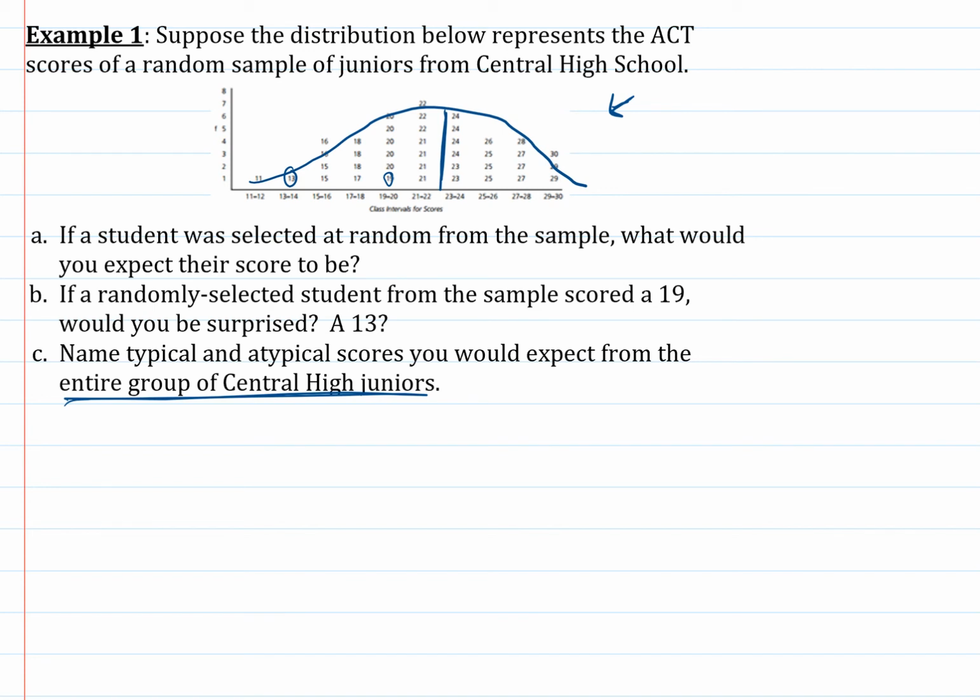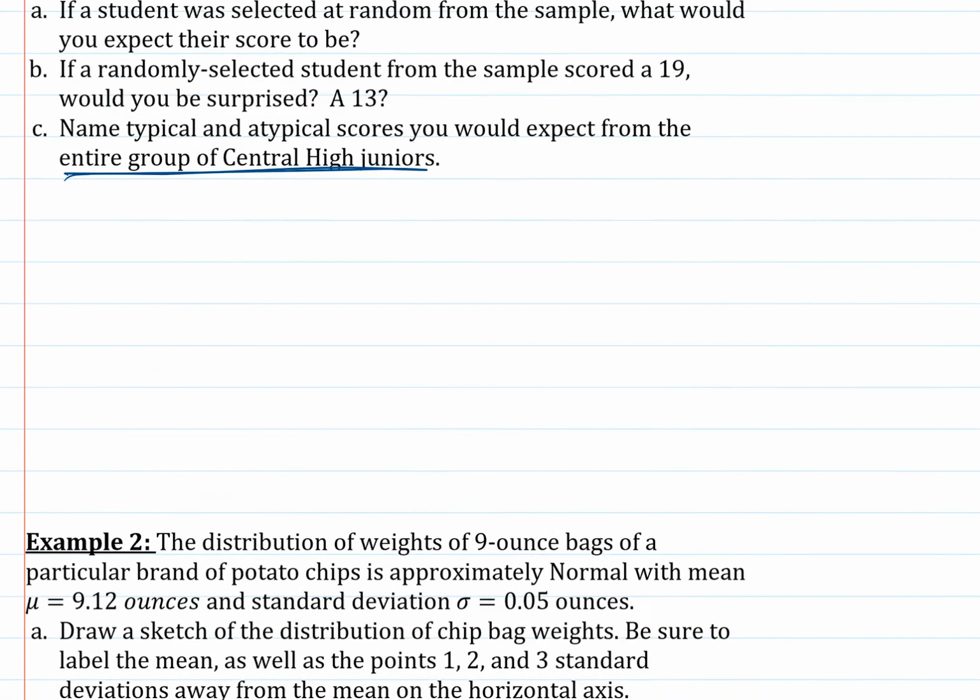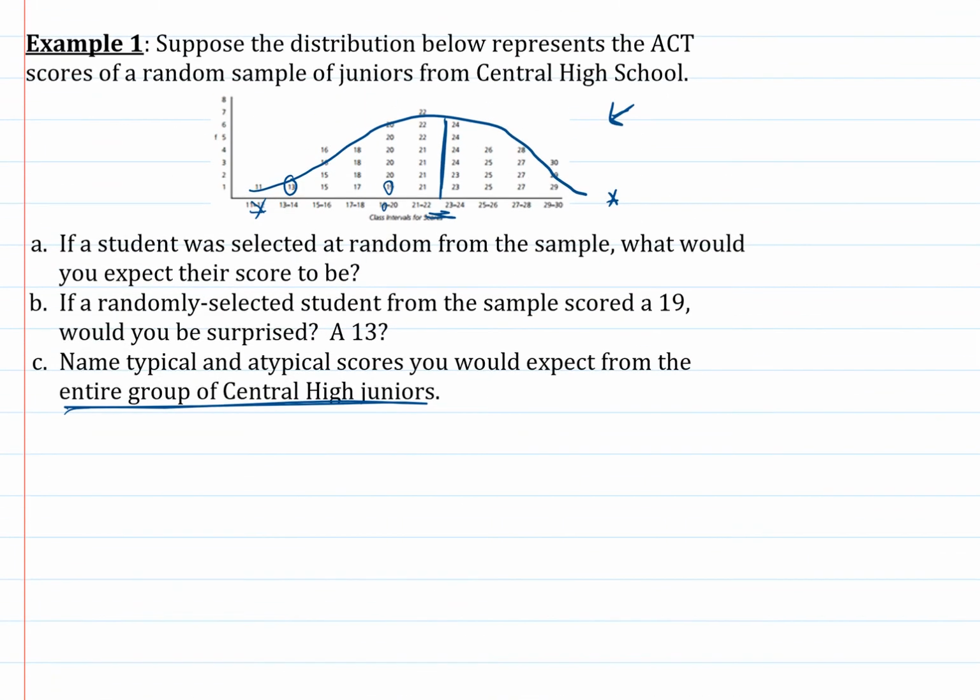So we would again say scores like 22, 23 would be average or very, very typical. Scores like 19 and maybe 26, 27, they're not average, but they're not totally uncommon. Whereas a score like a 36, a perfect score on the ACT, would be really surprising or unlikely. Similarly, a score like an 11, a 12, a 13 would be pretty low. So these are sort of speaking in generic terms about typical and atypical values.